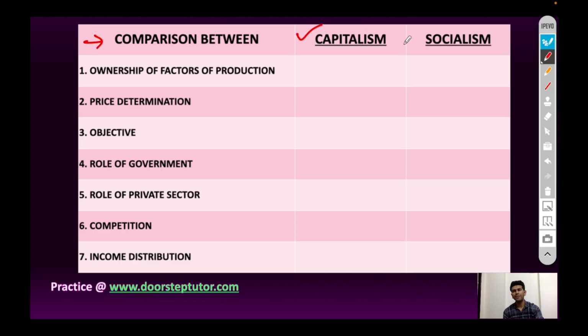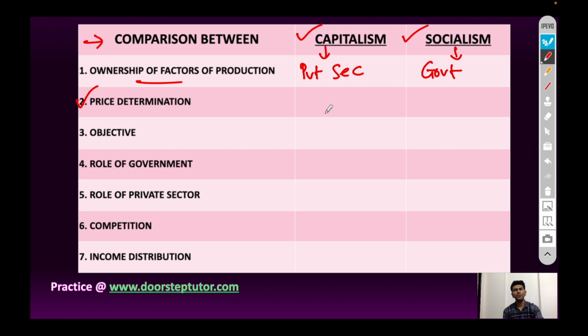Distinguish between capitalism and socialism. In case of capitalist economy, the ownership of factors of production are in the hands of private sector individuals, and in case of socialist economy, it is in the hands of government.